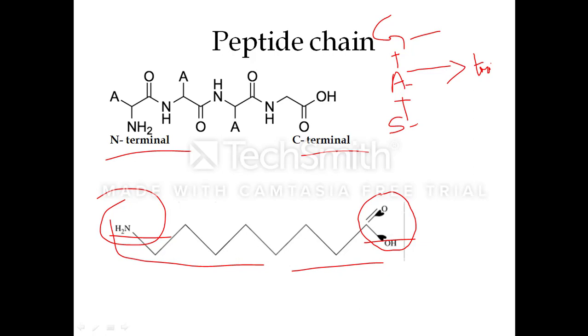So usually the N-terminal residue is written first and the C-terminal residue in the formation of each peptide at the end. So a tripeptide having glycine, alanine and serine can be termed like glycyl, alanyl and serine. So that is the representation of the peptide.